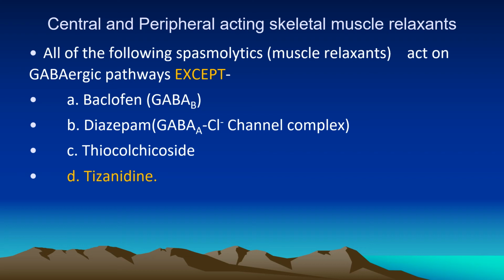Baclofen, diazepam, thiocolchicoside, and many others are GABAergic drugs. Tizanidine is also a centrally acting drug, but it is a central alpha 2 agonist and acts on spinal and supraspinal pathways to relax the muscles by acting on the polysynaptic pathway.